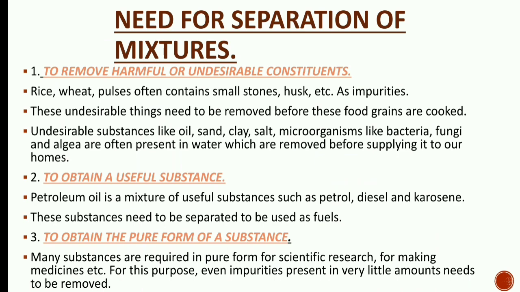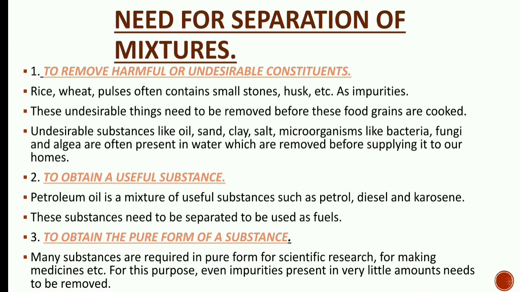Now in a mixture there are various constituents present. They are mixed together. Maybe 2 constituents, maybe 3 or maybe 4. But there are certain constituents which we do not require. So in this case we need to remove those undesirable constituents, and this is the first need for separation of mixtures.